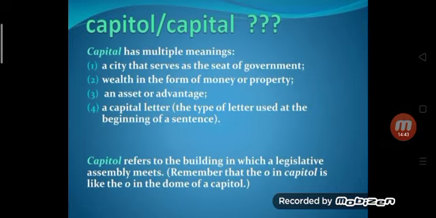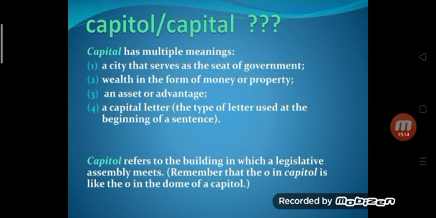Capital, C-A-P-I-T-A-L. Capital has multiple meanings. It can be used in the meaning of a city, and it can be used in the meaning of wealth in the form of money or property. It can be used in the meaning of an asset or advantage, or it can be used in the meaning of a capital letter. In alphabets we use a capital letter.